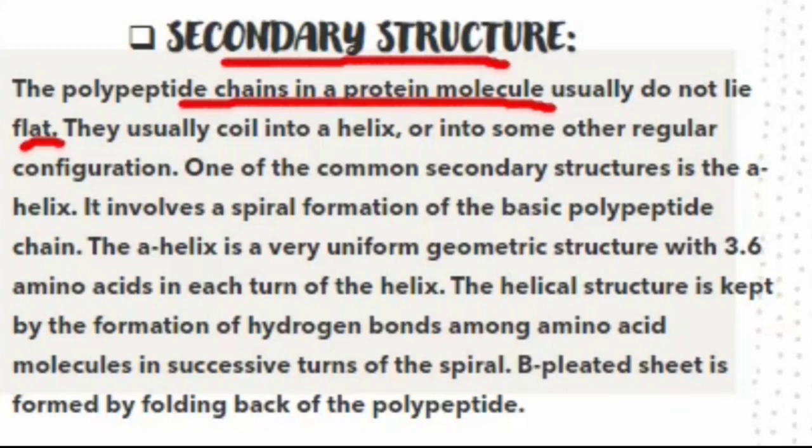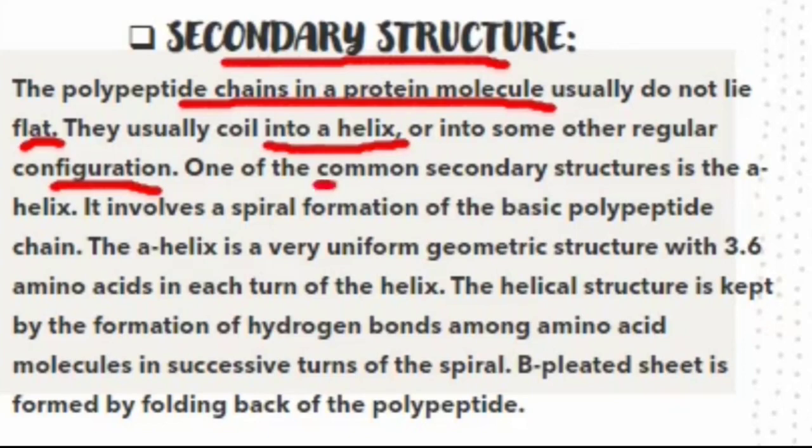Because amino acids are the building blocks of proteins and proteins are the polymers of amino acids. When hundreds of amino acids in long chains combine with each other, then a molecule of protein is formed. So the secondary structure is much more complex than the primary structure of protein. They usually coil into a helix or into some other regular configuration. The primary structure of protein lies flat, but the secondary structure of protein coils into a helix or into some other regular form.